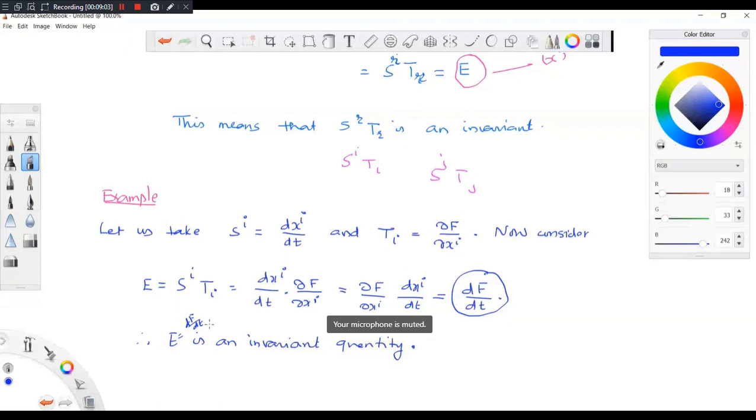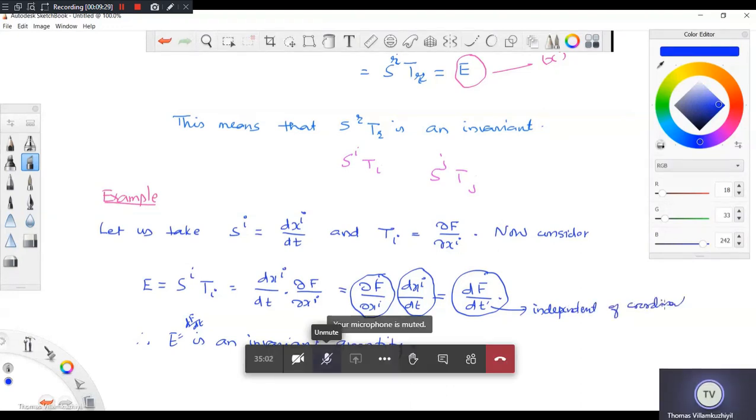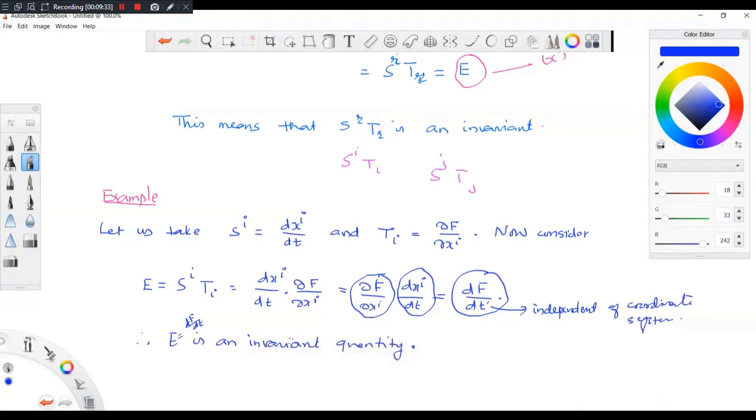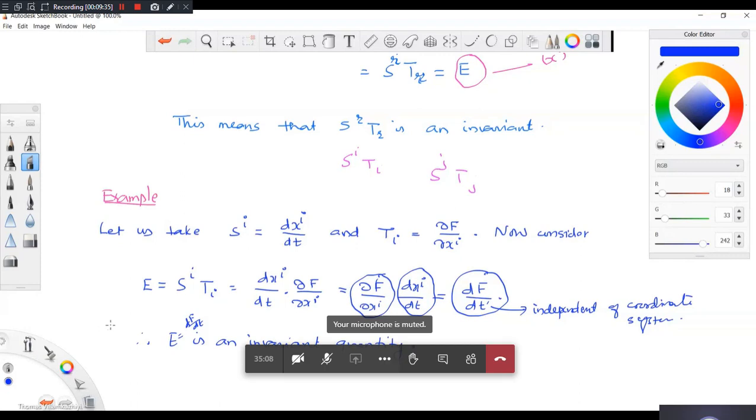Look here, this vector depends on the coordinate system x^i. This is also depending on it, because x^i is there, but when you take the inner product, there is no x^i. So it is independent of the coordinate system, and that is why it is an invariant. So this is an example of that.